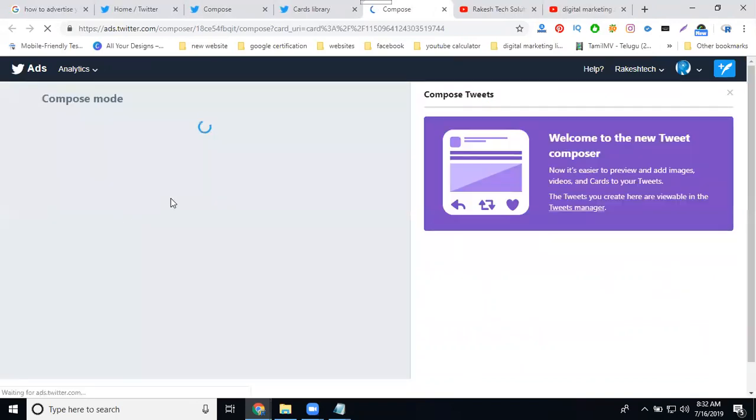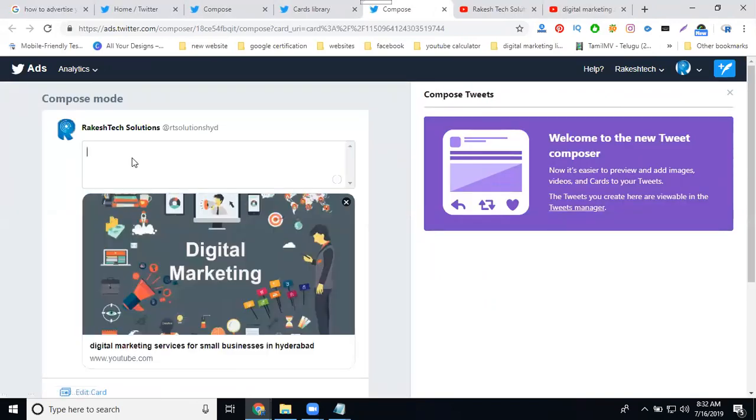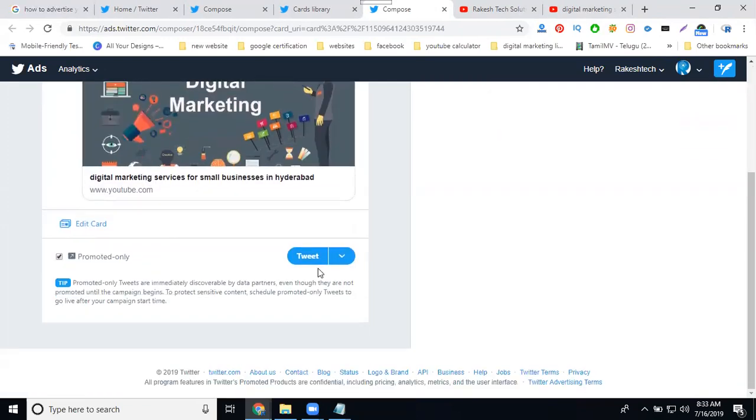Now tweet. So you can discuss everything on your Facebook. How many months can you tweet on your Facebook page? 6 months. When you schedule with any other offer, it is only for 1 month. But here, scheduling with Twitter, first of all, any tweet will be done based on the hashtags, and before tweeting, remove the promote only.